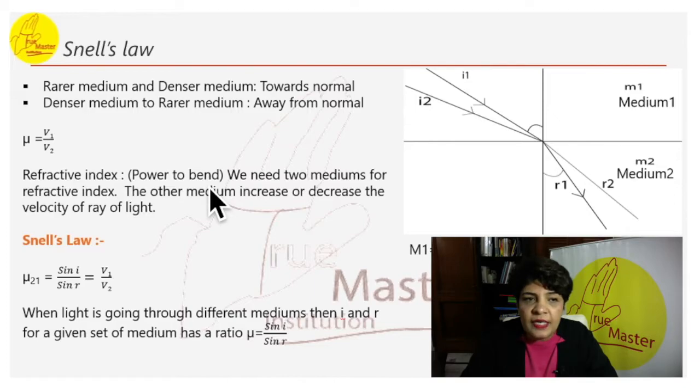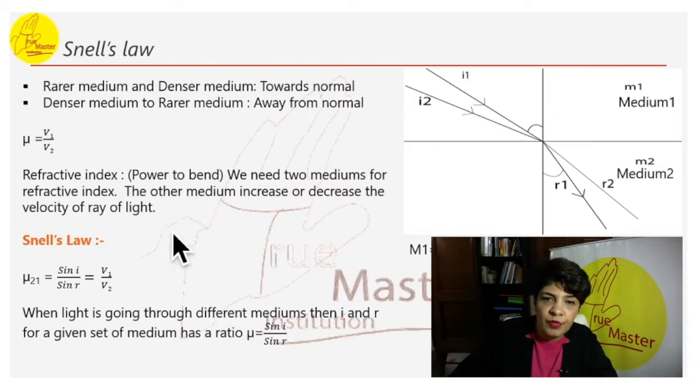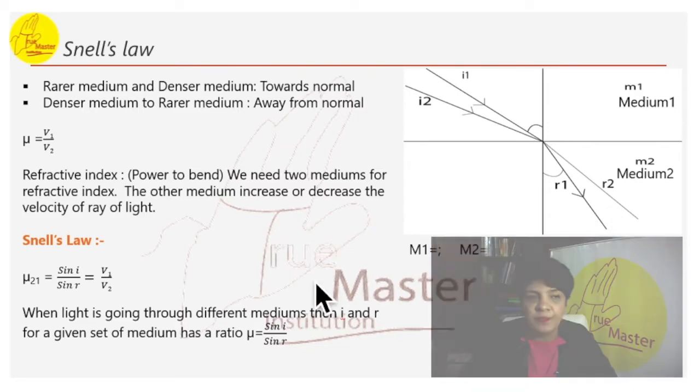It can be further explained by Snell's law, which is mu equals sin i by sin r, which is equal to velocity 1 of medium 1 by velocity 2. So when the ray is in this medium, that is velocity 1, and when the ray is here, it is the velocity 2 of that medium.